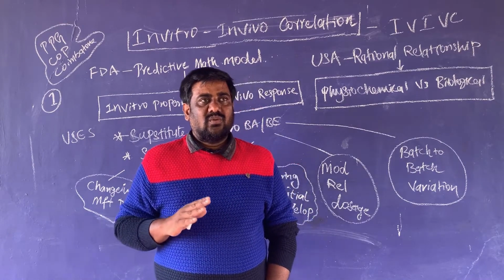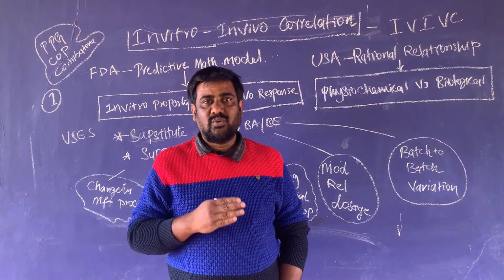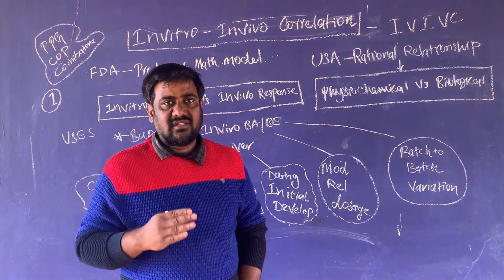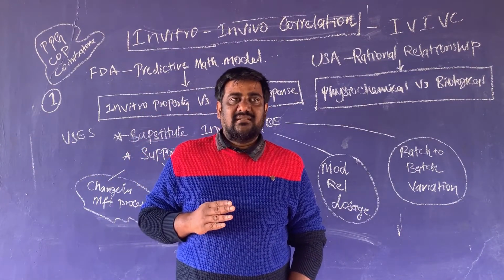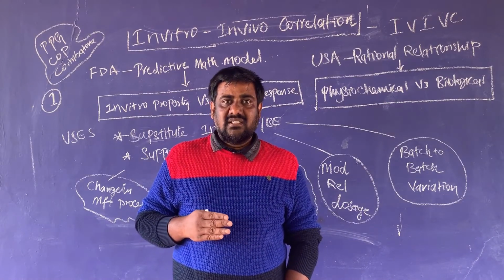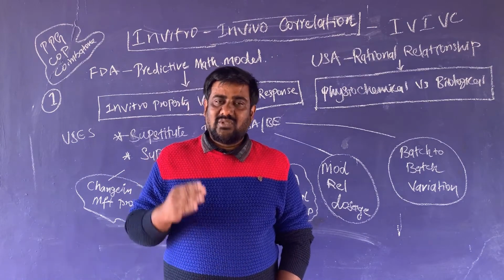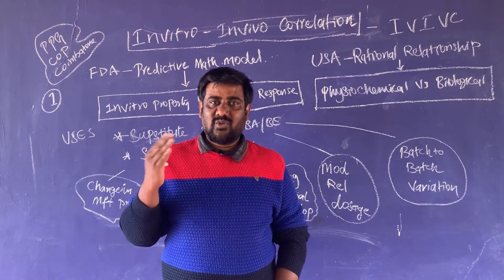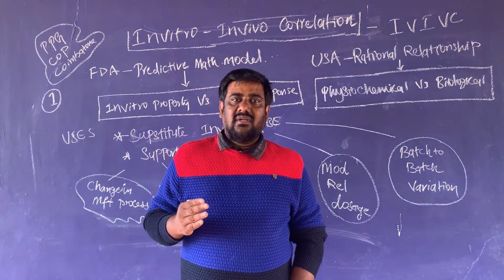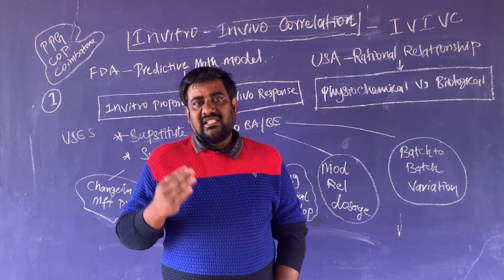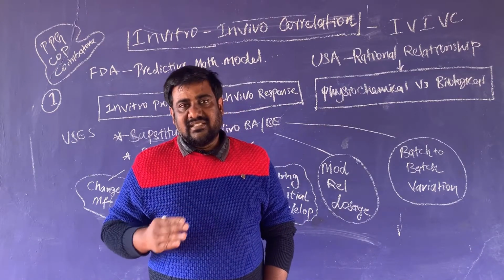So now what is in vivo in vitro correlation? Why do we want to correlate both in vivo and in vitro? As we all know, doing in vivo study is a complicated procedure. It needs human volunteers. We should have healthy human volunteers administer the drug, so the drug may produce pharmacological action, pharmacodynamic action is produced, side effects may be produced. Apart from that, the healthy human volunteer will be administered the drug unnecessarily, even though he is not suffering from any disease.